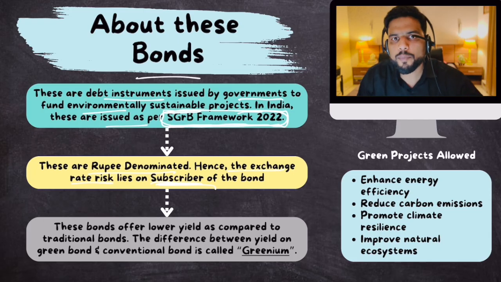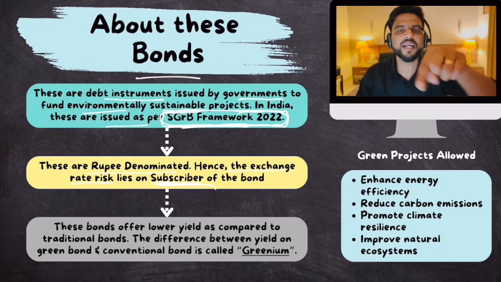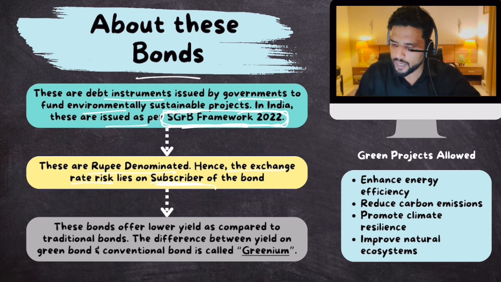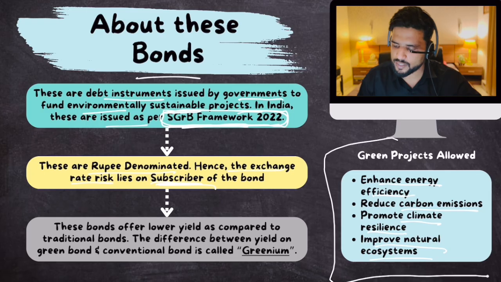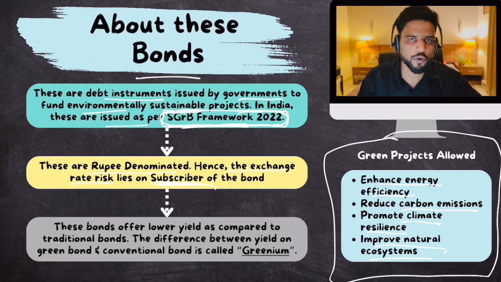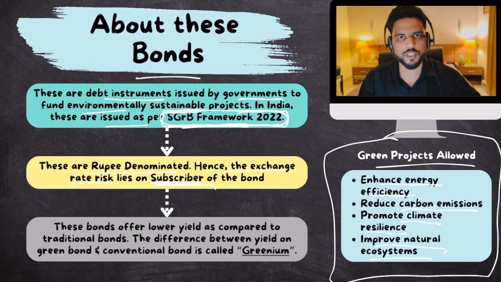Now, what are those green projects? The SGRB framework clearly gives a list of projects that will be classified as green projects, okay? Number one is any project that will enhance energy efficiency, any project that will reduce carbon emissions, any project that will promote climate resilience, so that our infrastructure becomes more resilient to climate change or disasters, or improve natural ecosystems like wetlands, forests, and all that. These are categorized as green projects, and money raised from green bonds can be used to finance these projects.